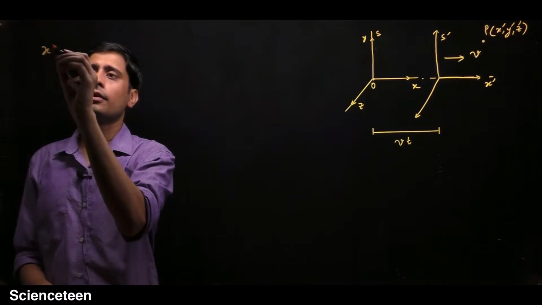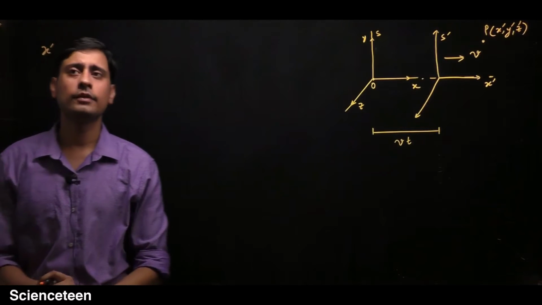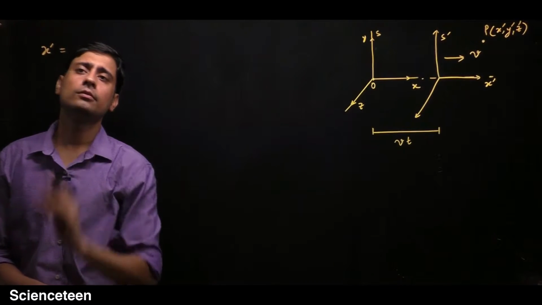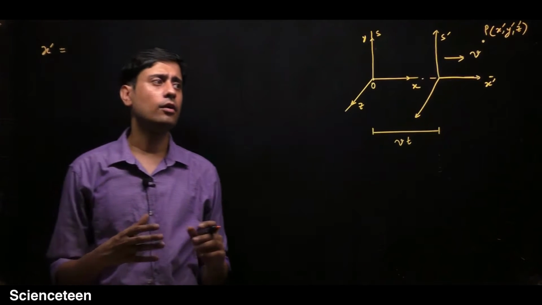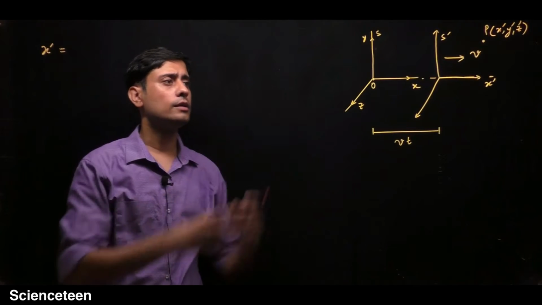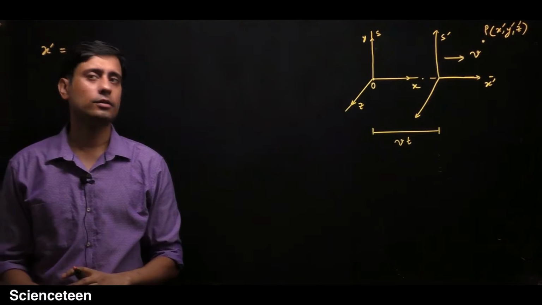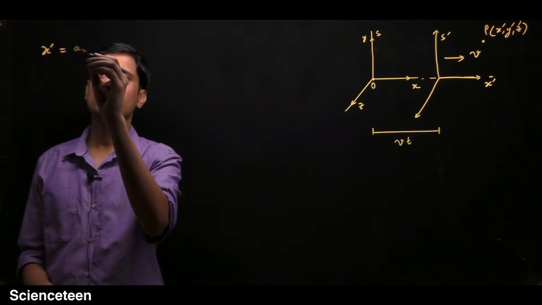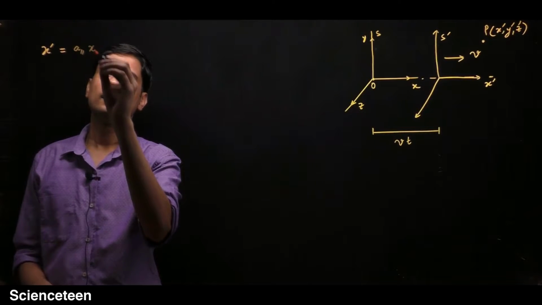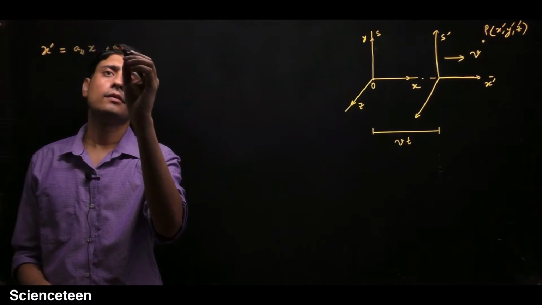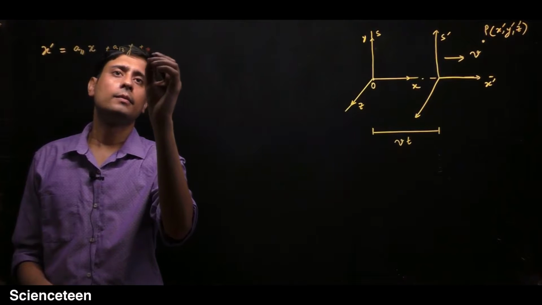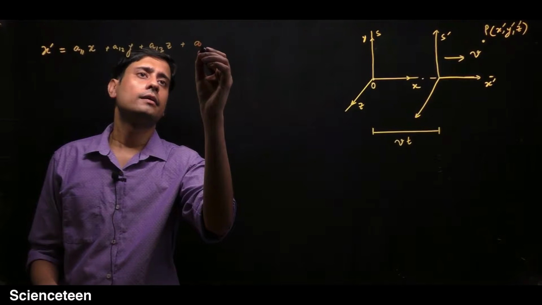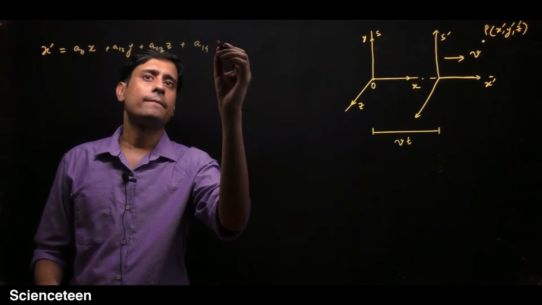So for the observer in the prime frame, he will notice that X prime is dependent on all the components, not only on t. So we will assume some coefficients: a11 x plus a12 y plus a13 z plus a14 t.